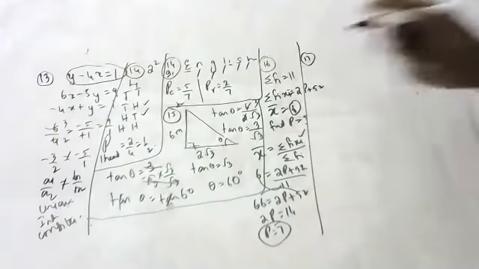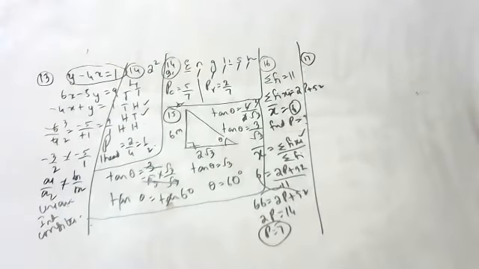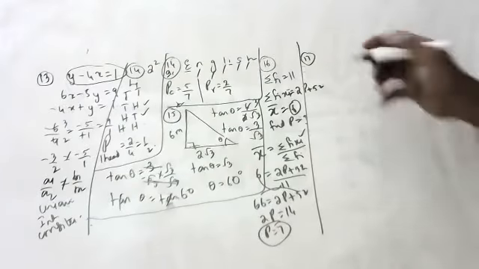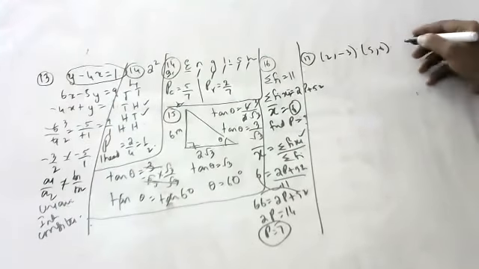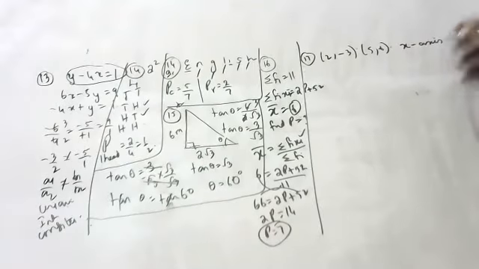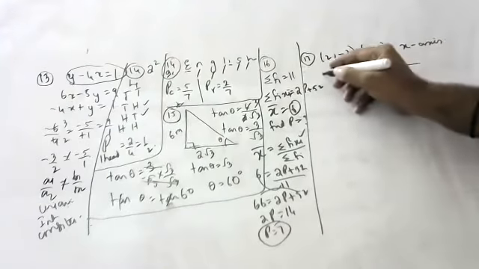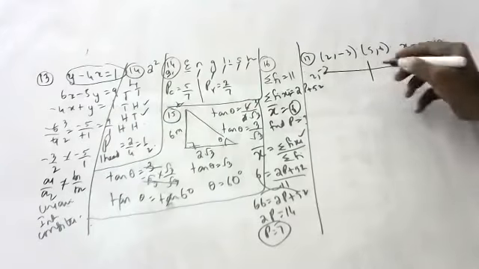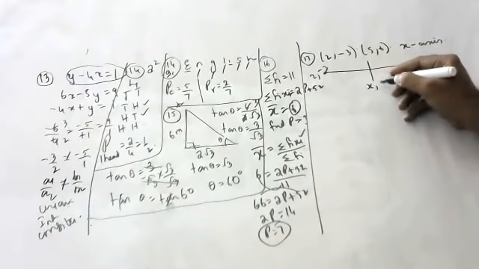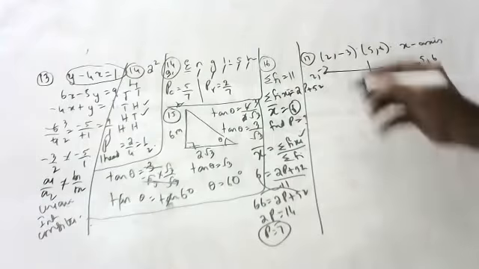Next. 17th question, children. Find the ratio in which the line segment joining 2 comma minus 3 and 5 comma 6 is divided by the x-axis. Find the ratio when it is divided by the x-axis. On the x-axis, the y coordinate is 0. Comma 0.